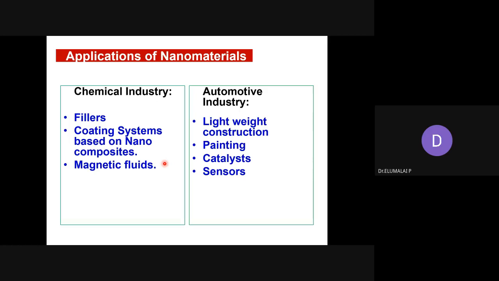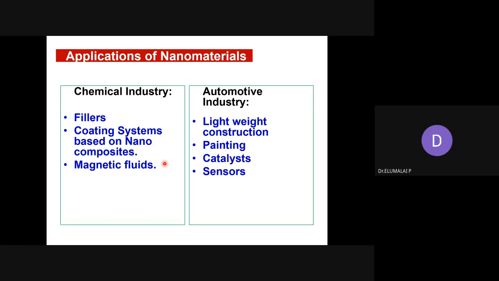In terms of automotive industries, using carbon nanotubes or graphene-based materials, it is possible to make lightweight frames for automotive applications. Again, long-lasting paintings can be made.